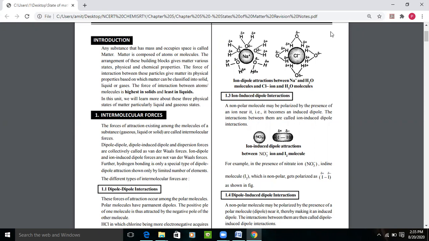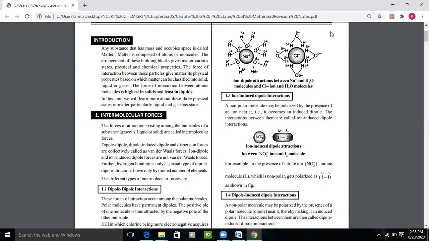The force of interaction between the atoms and molecules is highest in solids and least in liquids, and there is no force of attraction in gases. That is why gases are free to move. Solids have strong force of attraction, that is why solids have proper shape and structure. But in liquids, the force of attraction is weak as compared to solids, that is why liquids have the tendency to flow.